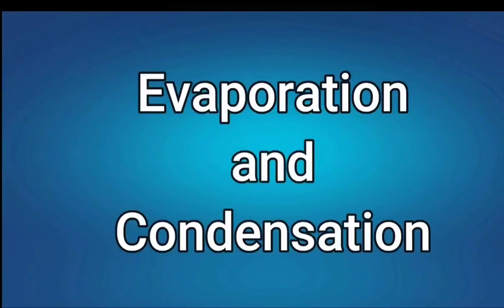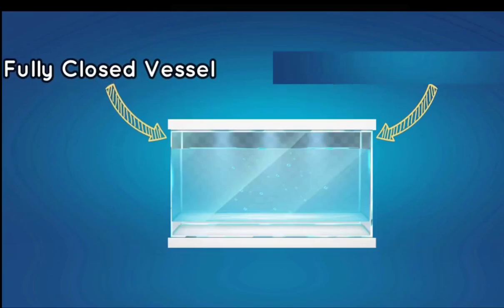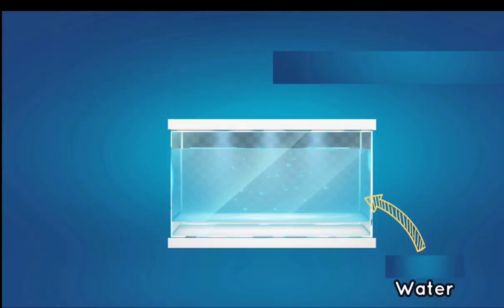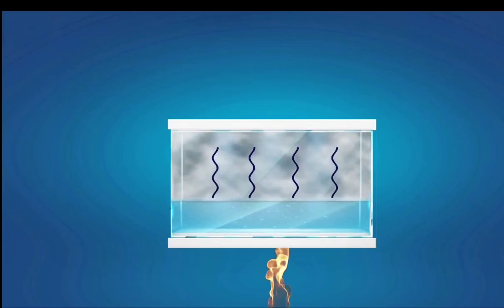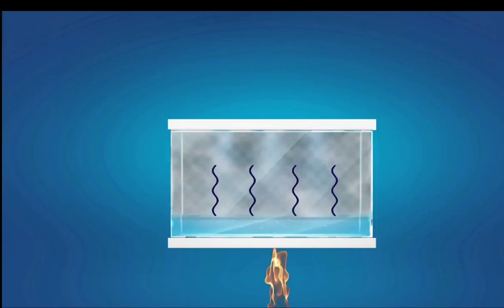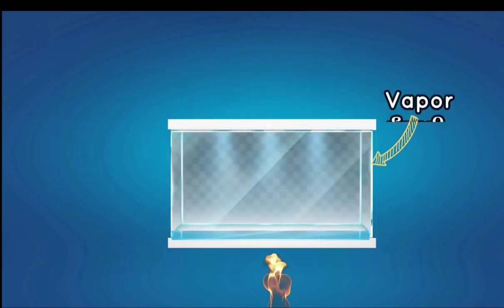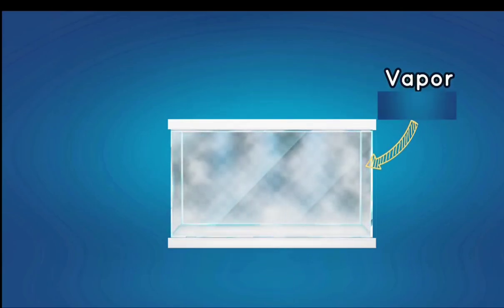Let's have a quick look at evaporation and condensation. Take some water in a covered vessel. Heat this water until it evaporates completely. During heating, all the water evaporates, little by little, and then completely evaporates. Now, only hot vapor will be inside this vessel.